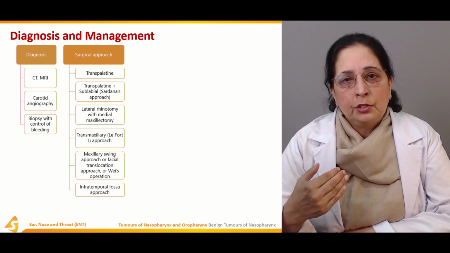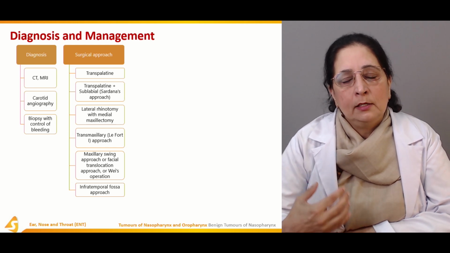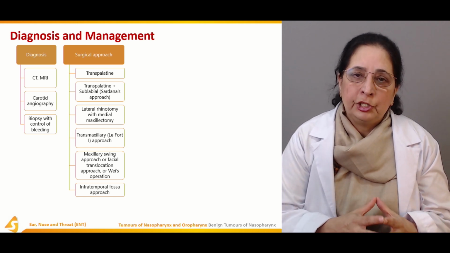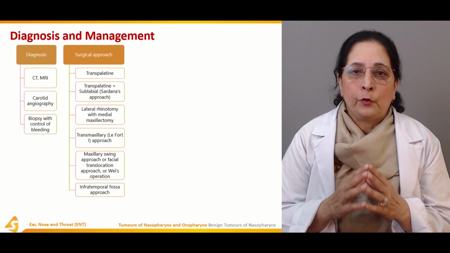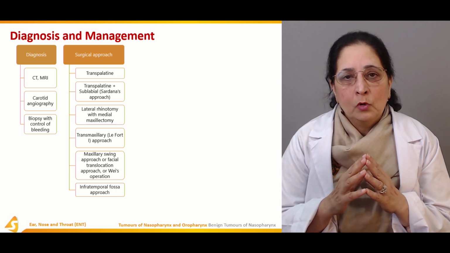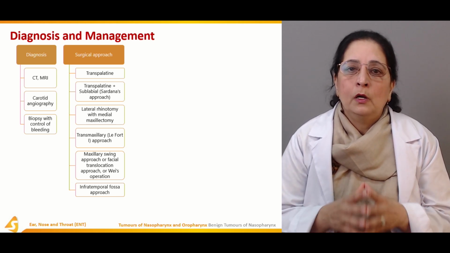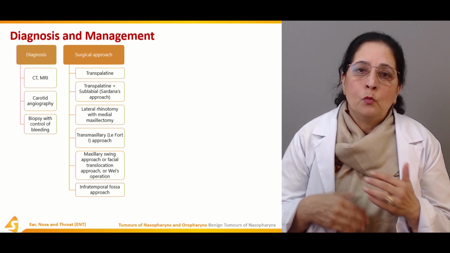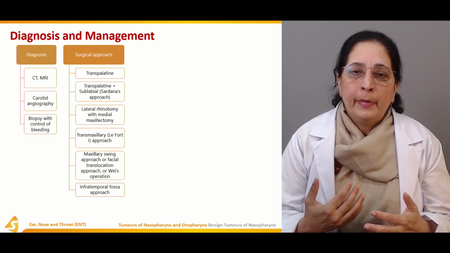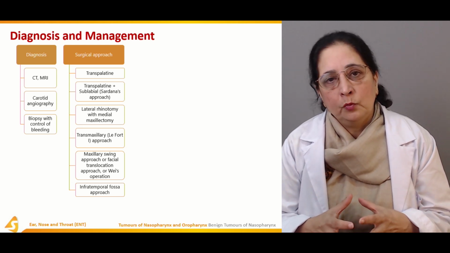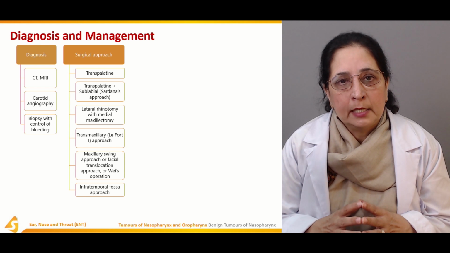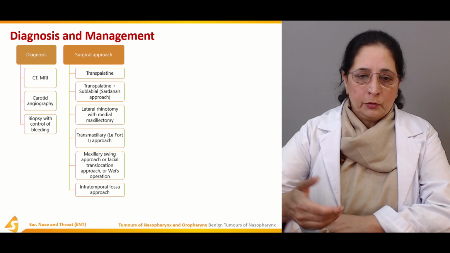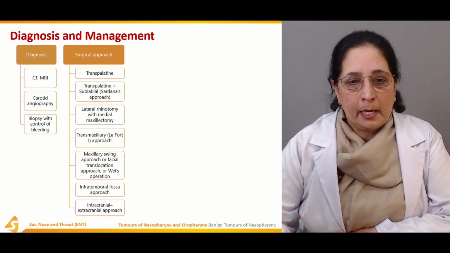The approach to the tumor is selected depending on the site of extension and what approach can be the most effective for the removal of the tumor or its extension. So depending on what will be the most beneficial approach, that approach is then decided on. So infratemporal fossa approach.